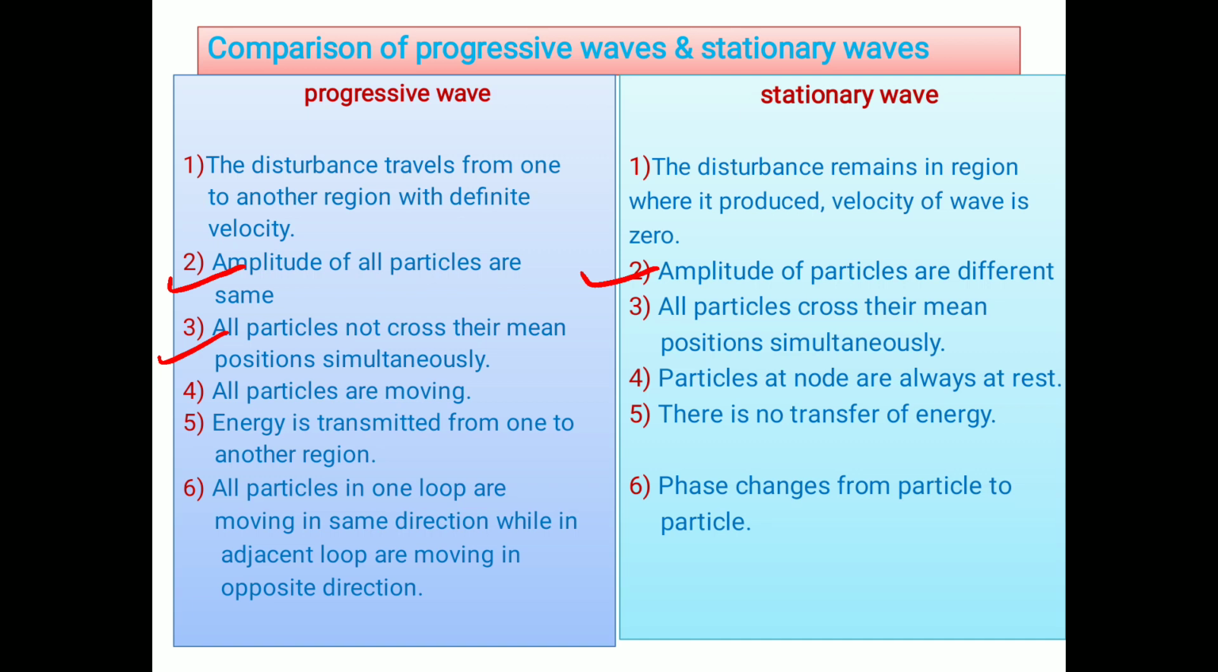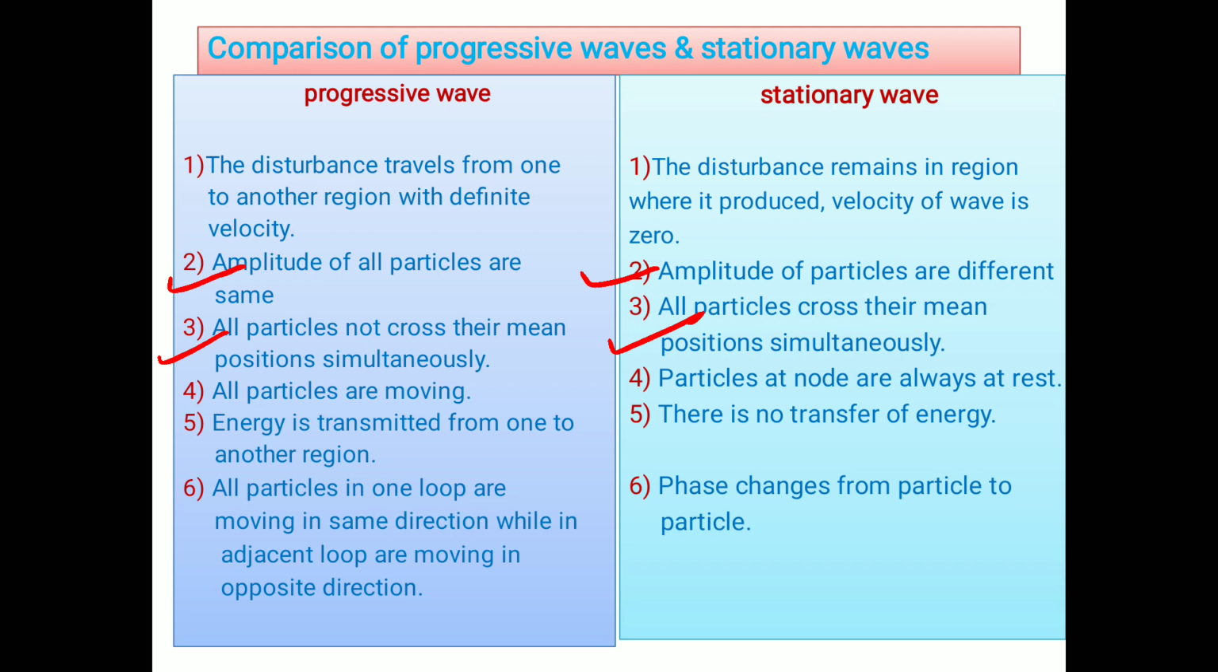Mean, all particles do not cross their mean position simultaneously, which means their phase is different. The phase changes from particle to particle. But here, all particles cross their mean position simultaneously. Look here, in one loop, all the particles go in the upward direction and come back to the mean position.